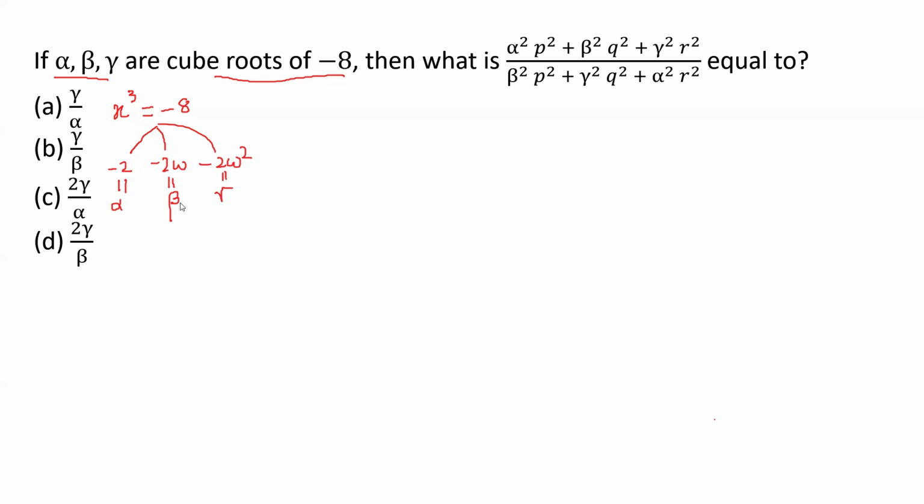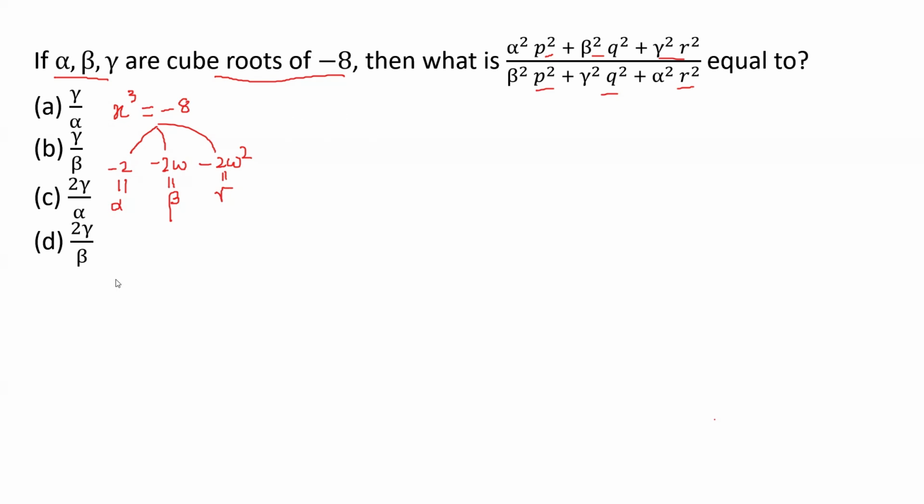Okay, so now alpha, beta, gamma, we know the values. The expression has alpha square P square, beta square, and so on. Now, what you have to understand, let me give you a very simple shortcut here. What is given? The values of P, Q, and R are not given to us. So we have the liberty to take whatever values we like for P, Q, and R, provided they are not given.